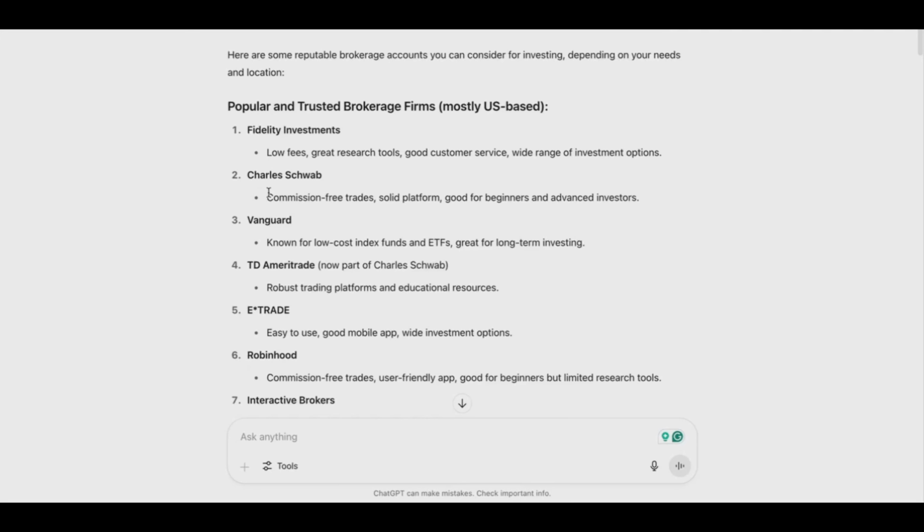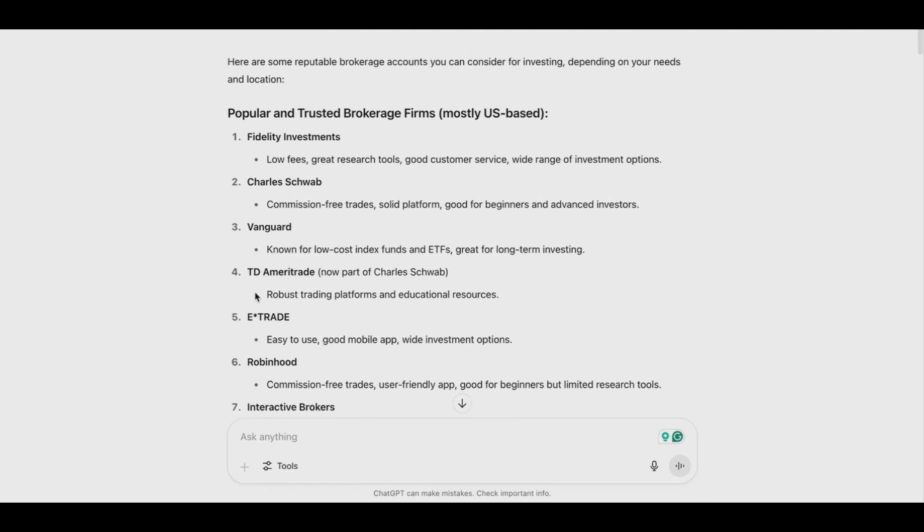There are a lot of brokerage accounts and platforms to invest with, but the main trusted ones are Fidelity Investment, Charles Schwab, Vanguard, and there are other ones too. But those three are the main ones, especially in the US. So you can invest with any of these three. For this video, I will show you how to invest using Fidelity since I already have that and I know how to do that. But I think it will be the same for the three of them.